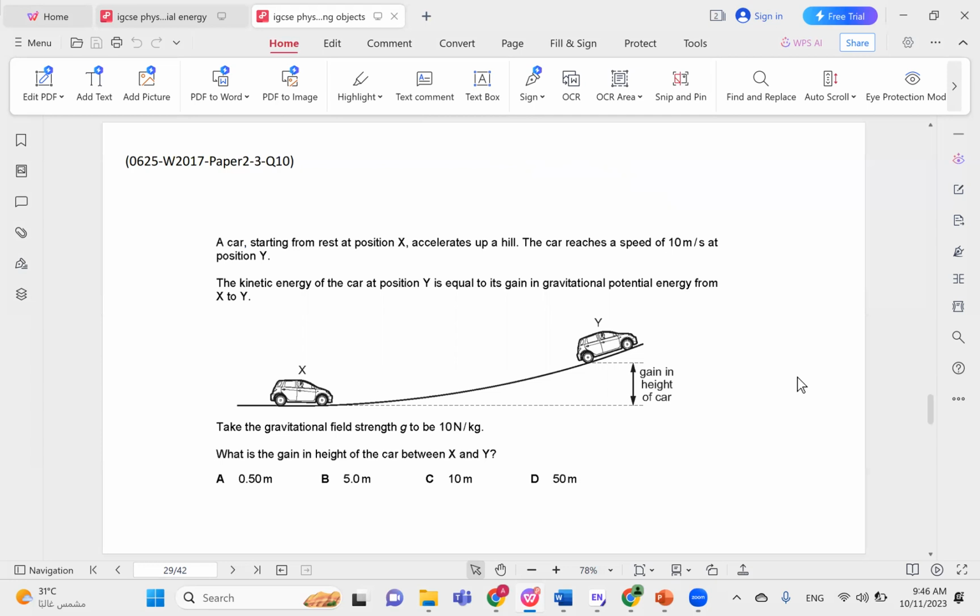So again, since we are given here, did they mention that air resistance and friction can be ignored? Well, they did not mention it explicitly, but they did say that the kinetic energy is equal to the potential energy. So it's pretty much the same problem. Energy initial equals energy final. The initial energy at position X,